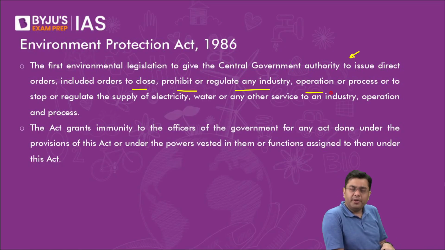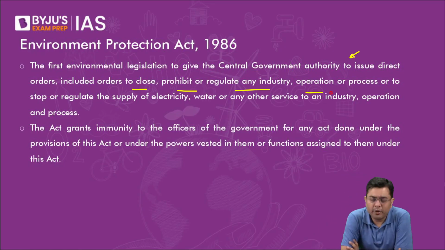If they're not meeting the norms, then the central government can issue closure orders. They can stop the supply of water, electricity, etc. That can also be done. Let's suppose any government official, a forest official, brings about the closure of an industry, or stops the water supply to an industry because the industry is not adhering to the norms. Now you cannot penalize that official if that official has taken that step under the provisions of the Environment Act.